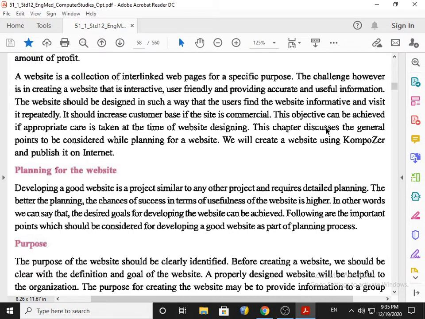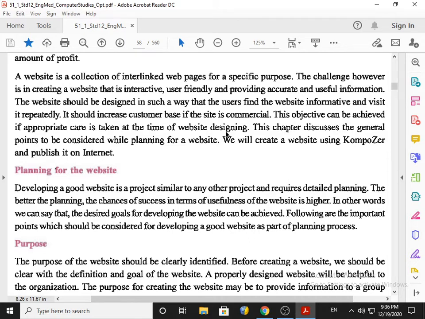Now this objective can be achieved if appropriate care is taken at the time of website designing. So you need to think about the objective. Objective means the reason why you want to create a website. The objective needs to be achieved if you take care at the time of designing the website.